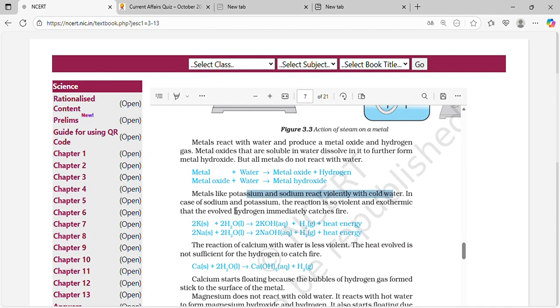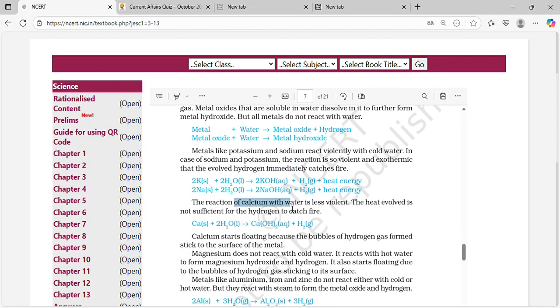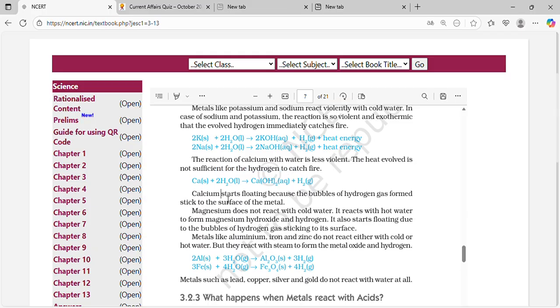Metals like sodium and potassium react violently with cold water. In the case of sodium and potassium, the reaction is so violent and exothermic that the evolved hydrogen immediately catches fire. The reaction of calcium with water is less violent. The heat evolved is not sufficient for the hydrogen to catch fire. Calcium starts floating because the bubbles of hydrogen gas formed stick to the surface of the metal. Magnesium does not react with cold water; it reacts with hot water to form magnesium hydroxide and hydrogen. It also starts floating due to the bubbles of hydrogen gas sticking to the surface.